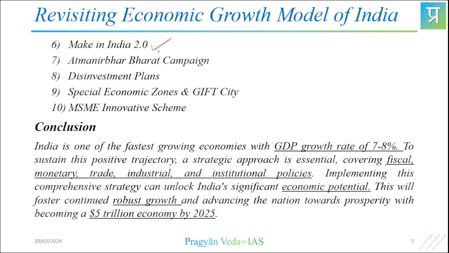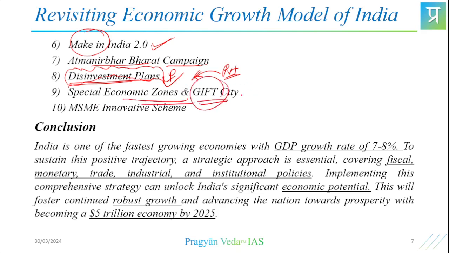Then Make in India 2.0 we had. There has been a campaign happening in the name of Atmanirbharta and all that. So a lot of efforts have been put in this direction also. Disinvestment plans, especially of suffering public sector assets, and disinvesting them and getting the private sector capability in, and catalyzing the whole clogged government assets. Then special economic zones, and especially the great example of Gift City in Gujarat.